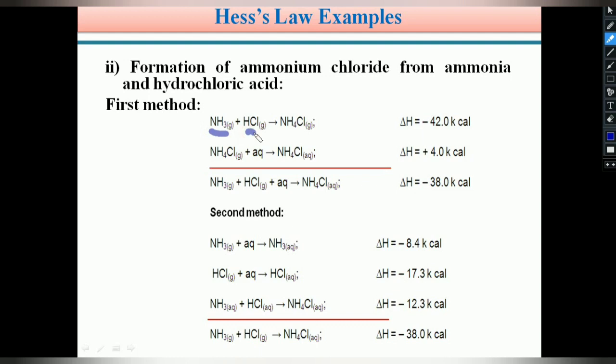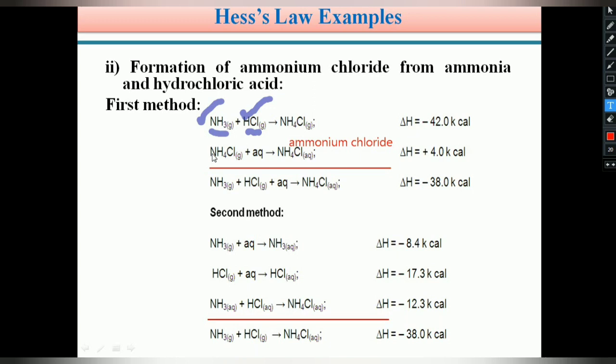So, in the first method, how do we prepare it? In the first method, gaseous ammonia reacts with HCl, which is in the gaseous state. So ammonia gas and HCl gas both react together to form ammonium chloride in the gaseous state. Gaseous ammonium chloride is formed.